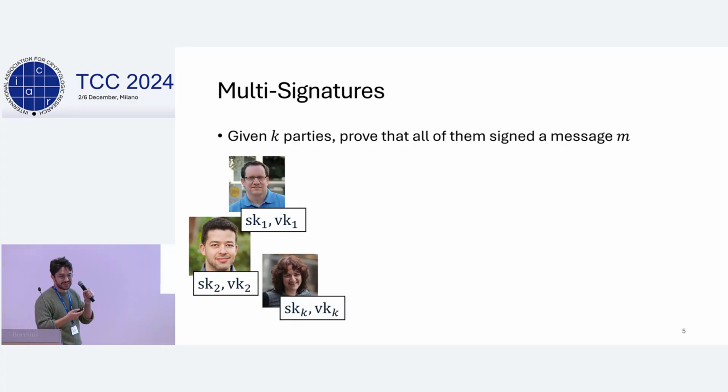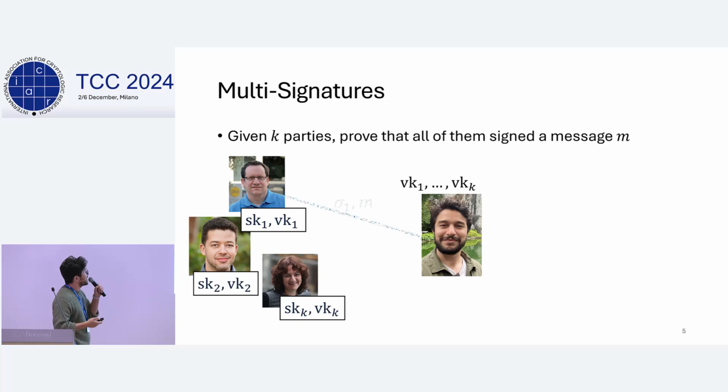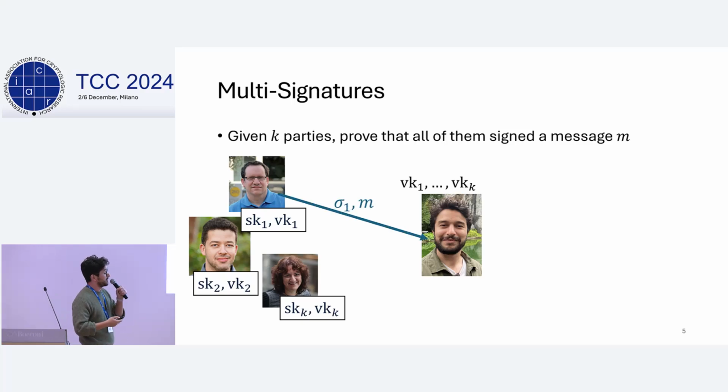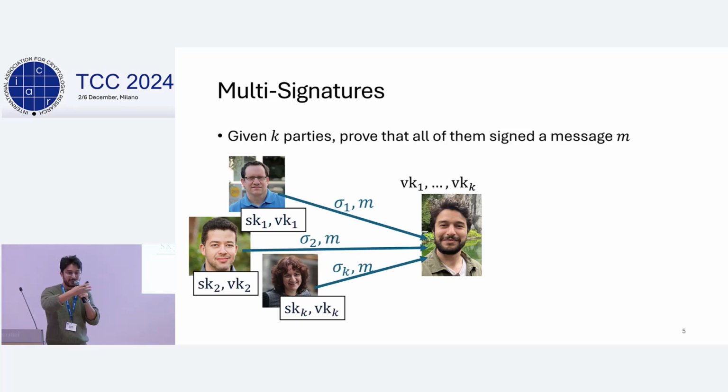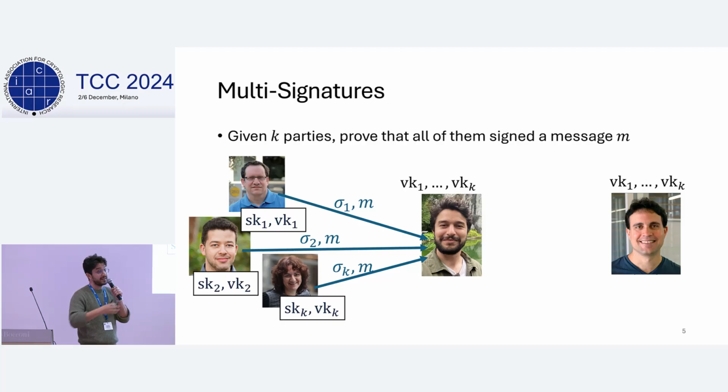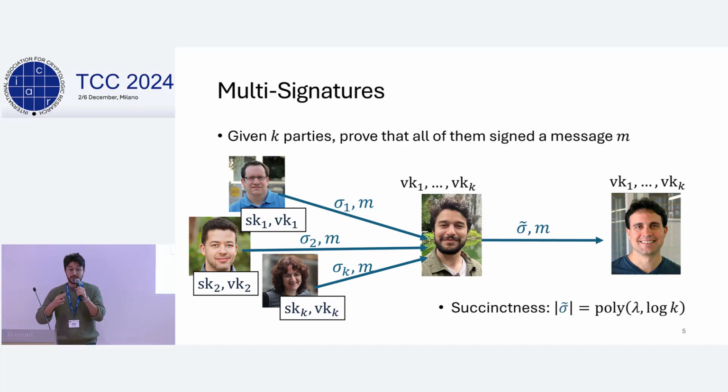I have their verification keys, of course, because they're public. They send me their signatures on this specific message M, and I want to convince a verifier that they indeed have signed those messages. So I aggregate them, and I send the aggregate signature to the verifier. And again, to make this non-trivial, we require that the aggregate signature is succinct. So the length should be, again, polylogarithmic in the number of players k.